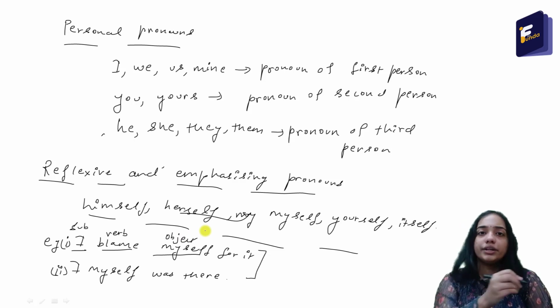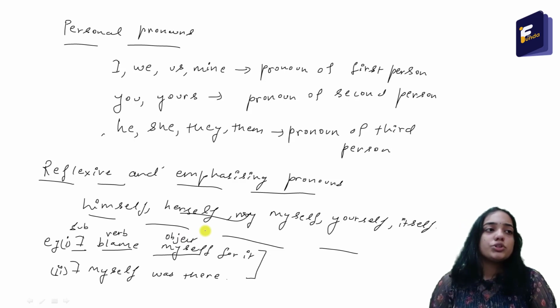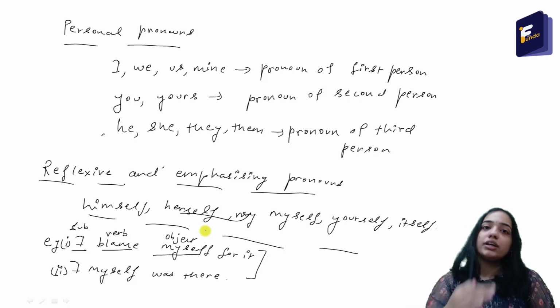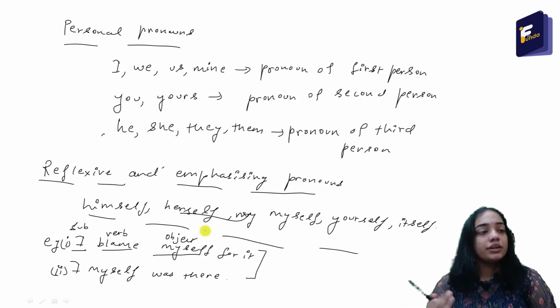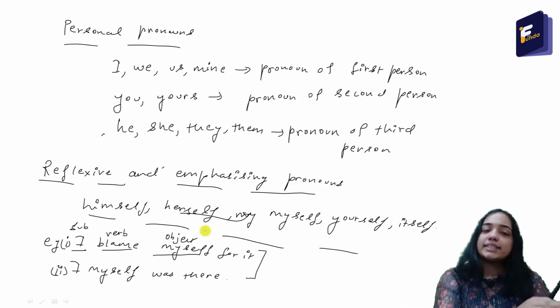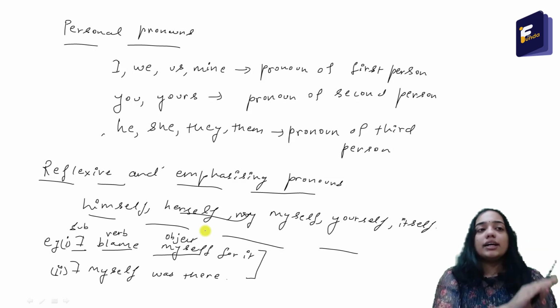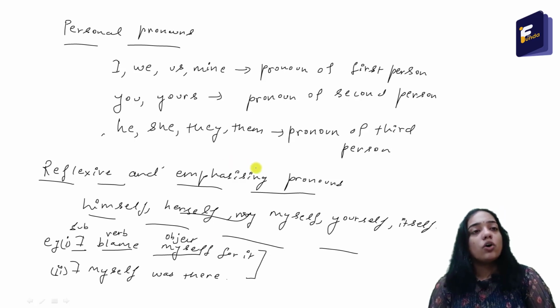How will I know that it is the object? If I ask the question, whom do I have to blame? The answer is myself. Like that we come to know about the object. So here the word myself is used as the object of the word blame. That is why in the first sentence, myself will be called a reflexive pronoun.